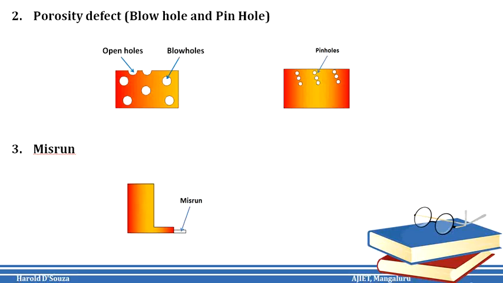Now, causes for this are low fluidity of the molten metal, a low temperature of the molten metal which decreases its fluidity, or if there are too thin sections and an improper gating system. The remedies for this are that the fluidity of the metal should be maintained suitably, pouring rate and time should be controlled, and thin sections should be suitably designed.